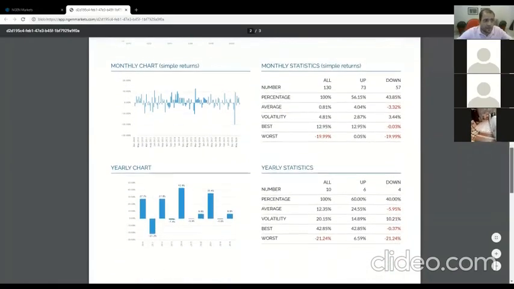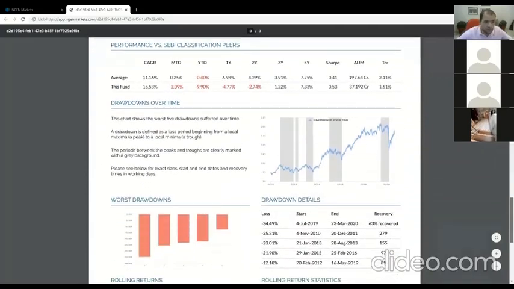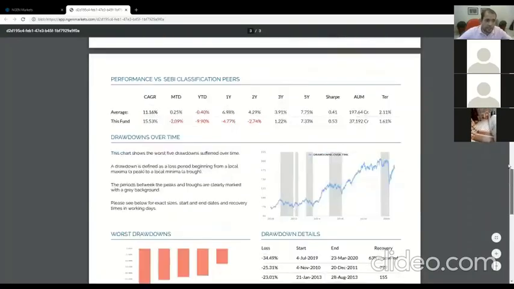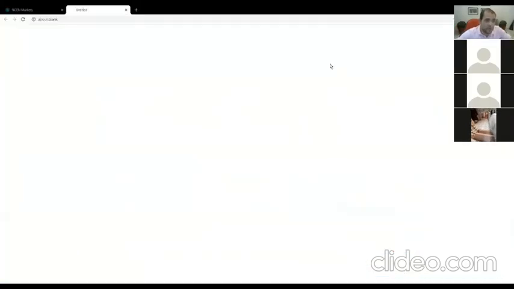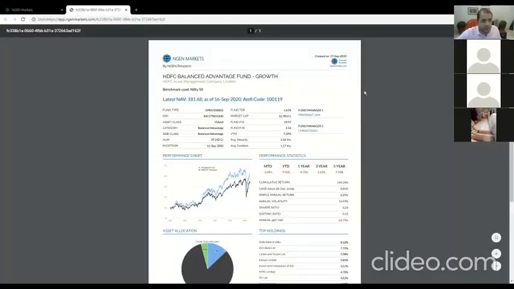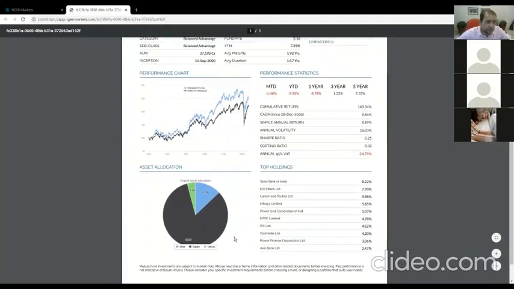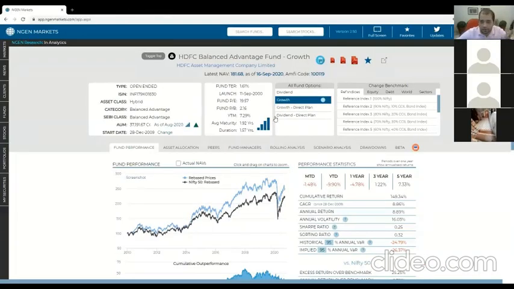properly formatted PDF. So second page, monthly yearly charts. You can see performance versus peers. You can see drawdowns. There's a little bit of an explanation for the drawdowns in case clients want to understand more about it. And finally, you see rolling returns and rolling volatility. So it's a nice 3-pager to send to a client. If you want, I can quickly show you the 1-pager as well. Again, as expected, it'll be quite short and sweet. So you'll see performance, some performance stats, and then just below that, the top holdings and equity, debt, etc. And so you can pick and choose whichever mutual funds whichever report you want to take.